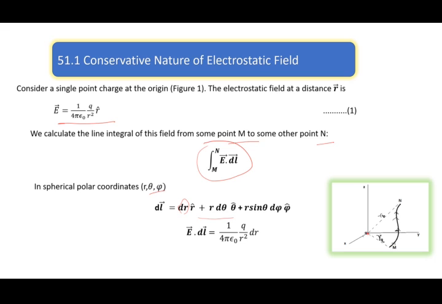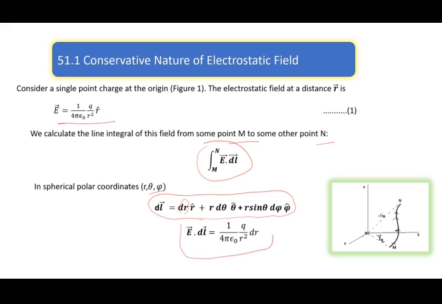You have to remember this expression, because calculating curl or line integral in polar coordinates is easy in this case. Therefore, we are using spherical polar coordinates.